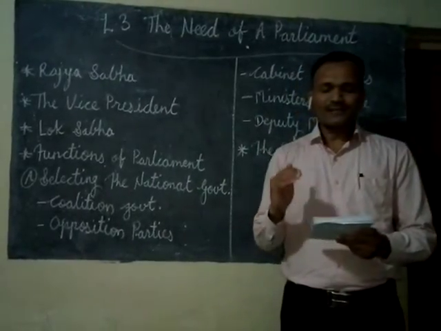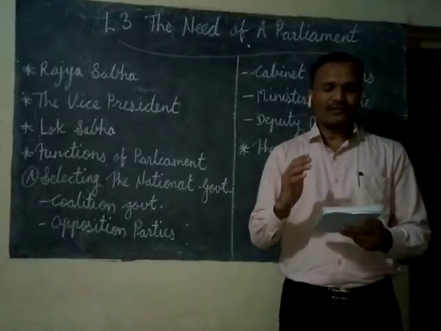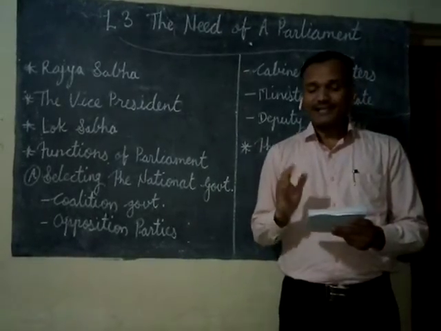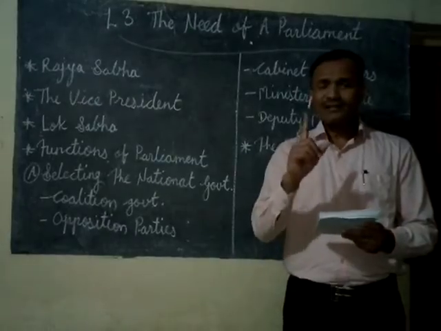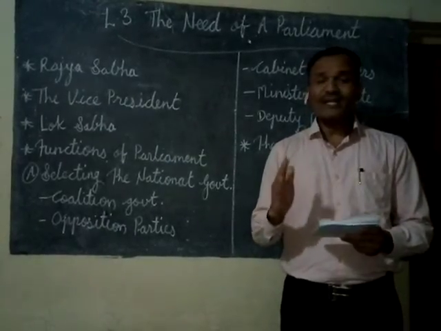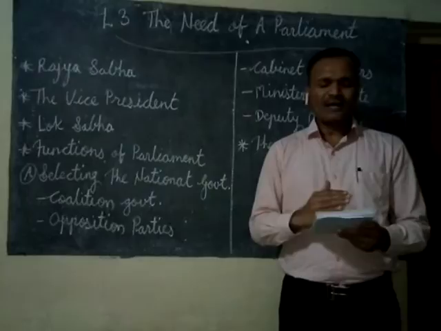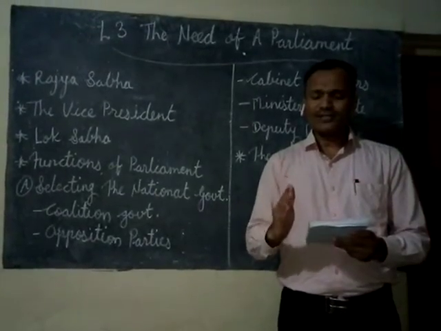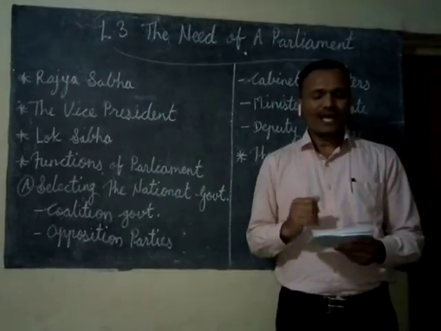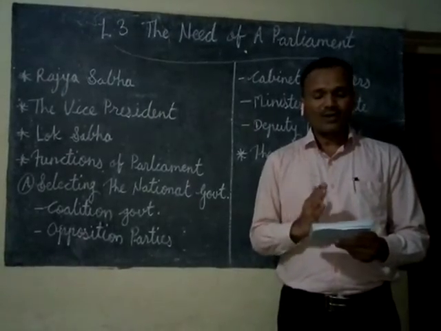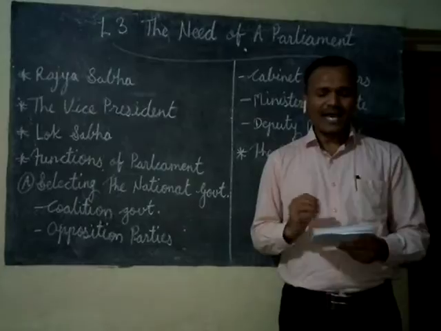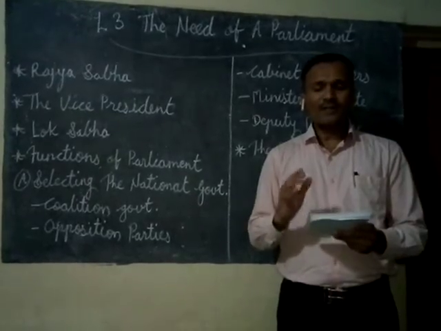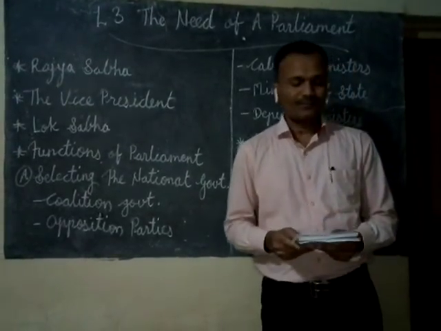From these various constituencies, each constituency elects one representative from the various political parties which are represented in parliament, and the members of Lok Sabha are called MPs or members of parliament.